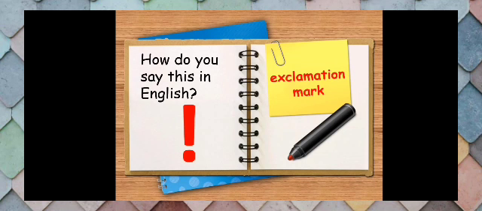To show that you are shouting, we use the exclamation mark. For example, if you are angry, the sentence will say, I hate you, with an exclamation mark. It means that you really hate that person, and to show your anger, you use the exclamation mark.